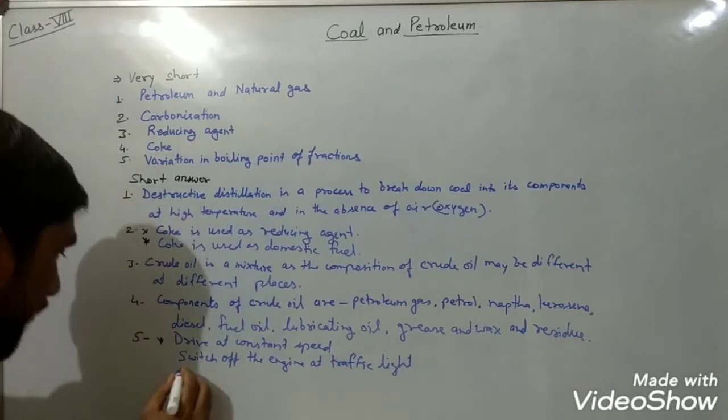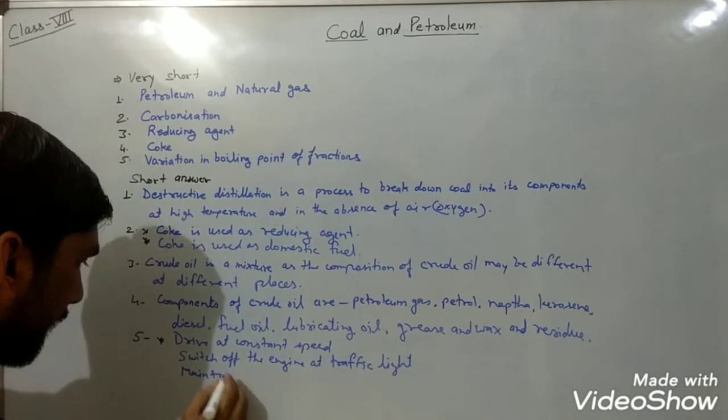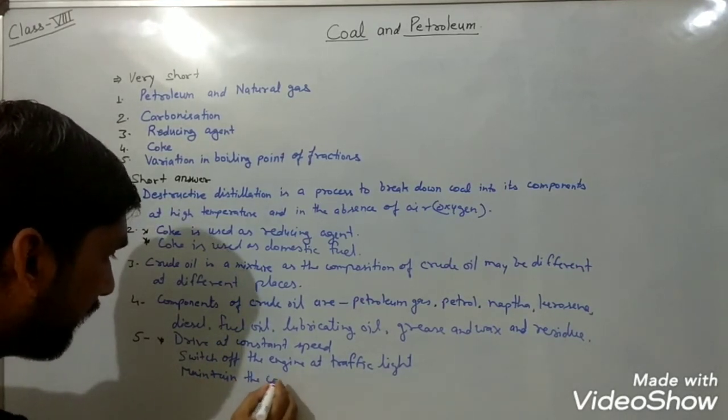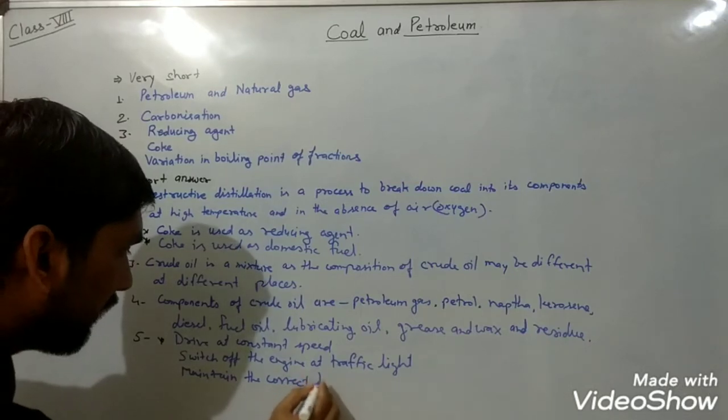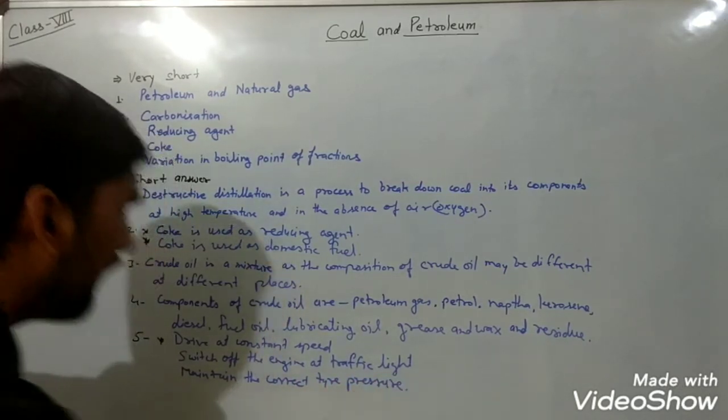Also, we can maintain the correct tire pressure.